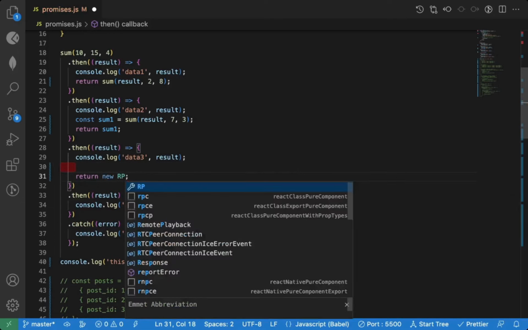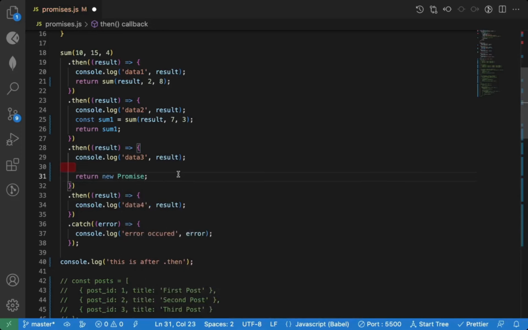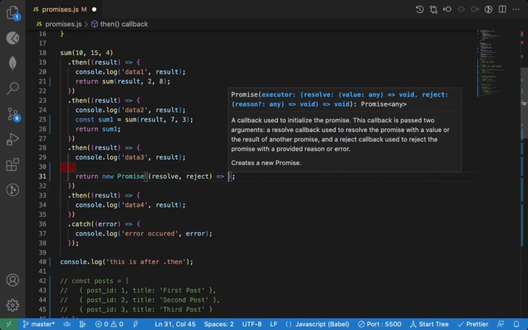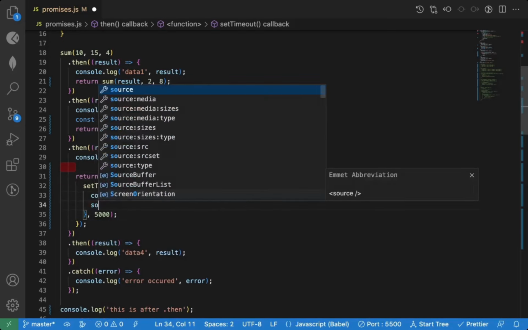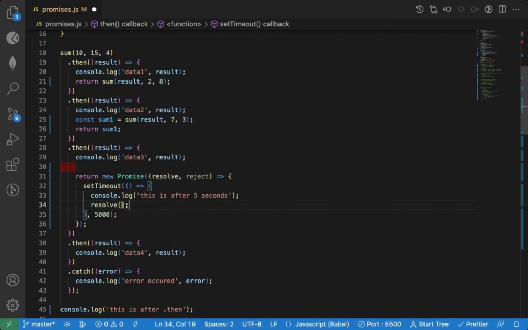Make sure you are returning, then only you can attach dot then. So resolve, reject, and inside this, after 5 seconds you call that resolve, and here you can send the same data which we got.